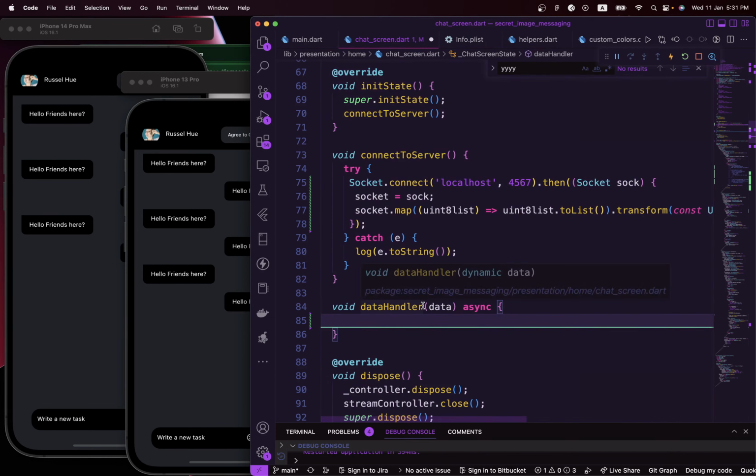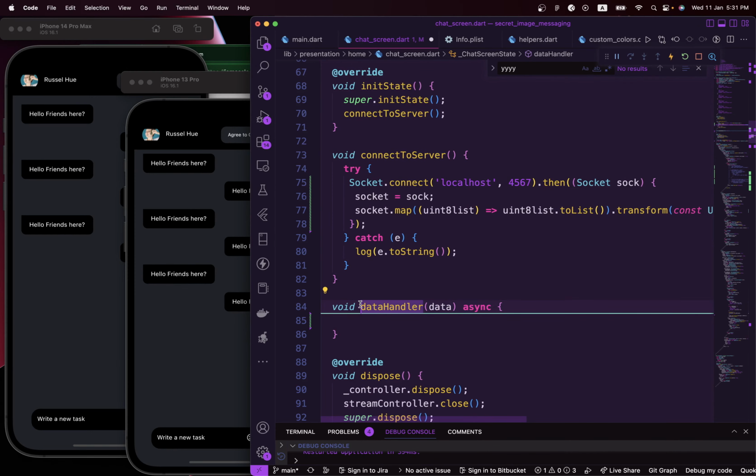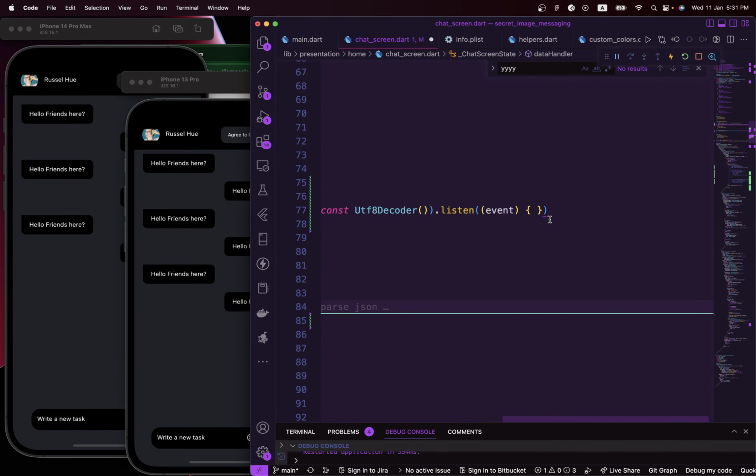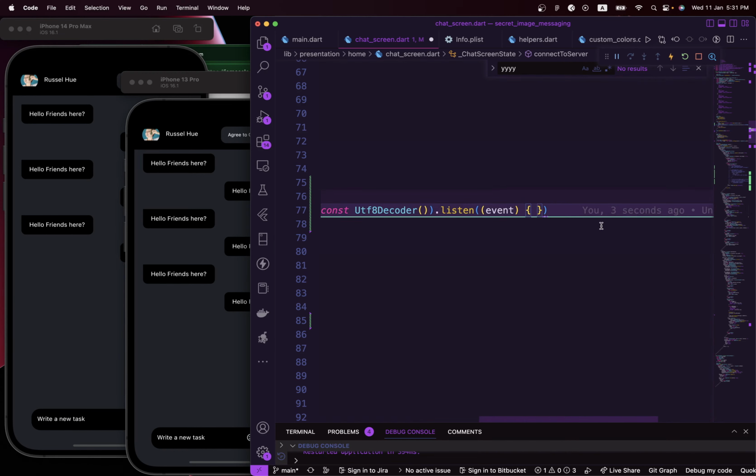And now we can just use this function right in here, then we have a comma.